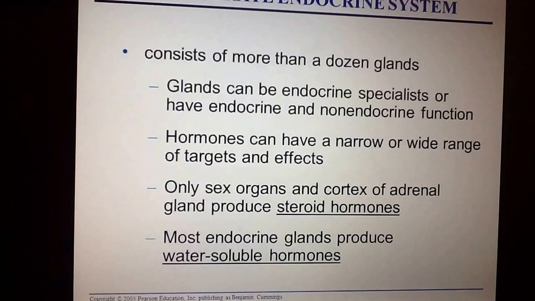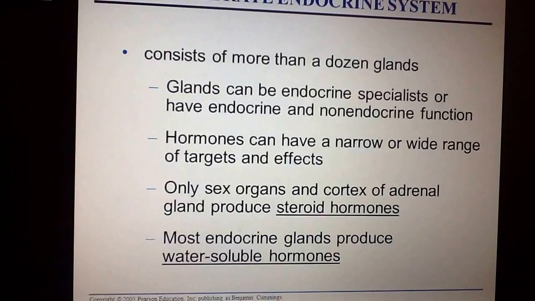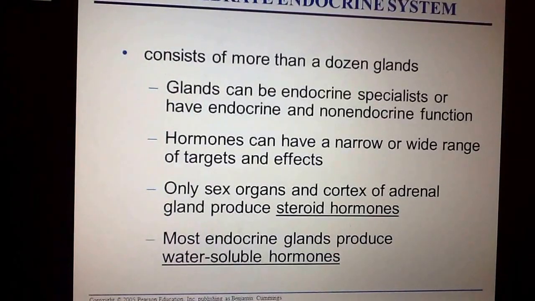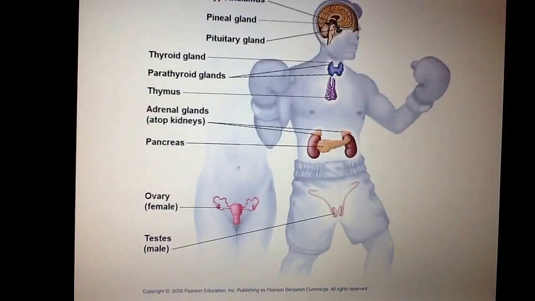But a few things to keep in mind is that only the sex organs, so only the ovaries and the testes, are actually going to be producing the steroid hormones that we've previously talked about in the chemical communication in part 1. The other thing that does steroid hormones or lipid hormones is the adrenal glands, which sit directly on top of the kidneys. And otherwise, most of the other glands that we're going to look at in the body of vertebrates are the water-soluble hormones.